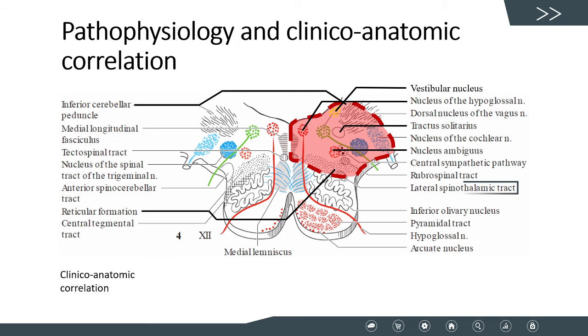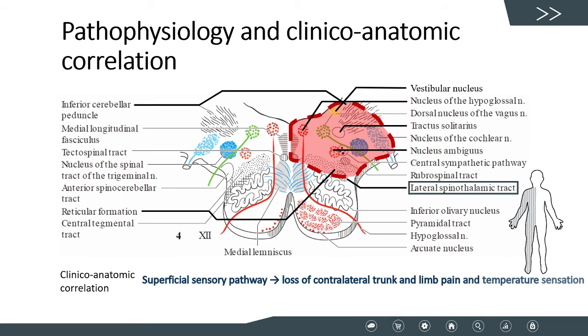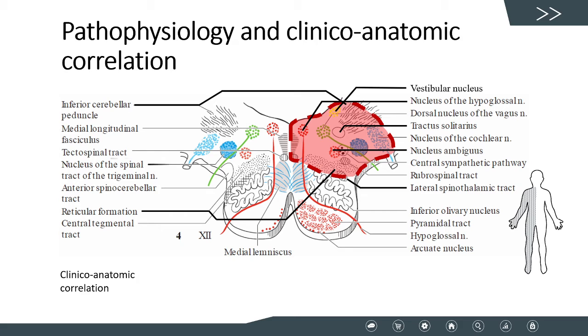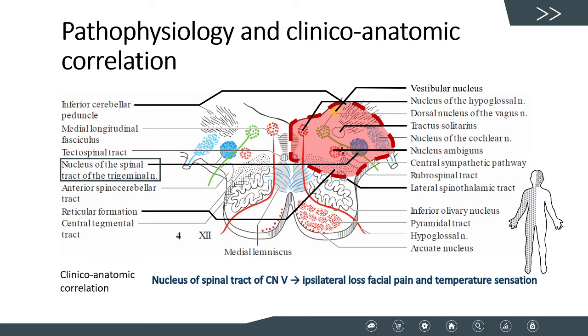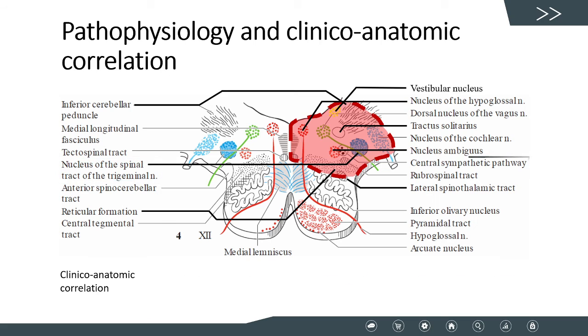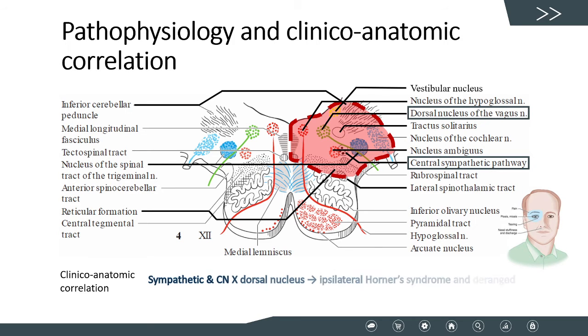The lateral spinothalamic tract here has already decussated, and its damage will result in the loss of contralateral pain and temperature sensation of the trunk and limbs. As for the face, the impaired subnucleus caudalis of the trigeminal nerve would result in the ipsilateral loss of pain and temperature on the face, as the nucleus has yet to decussate. The descending sympathetic pathway and vagus nerve's dorsal nucleus involvement would result in ipsilateral Horner syndrome and deranged autonomic cardiovascular regulation.